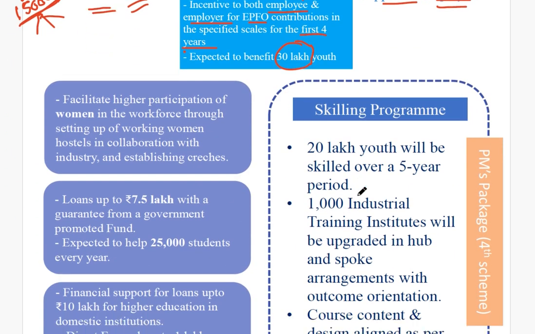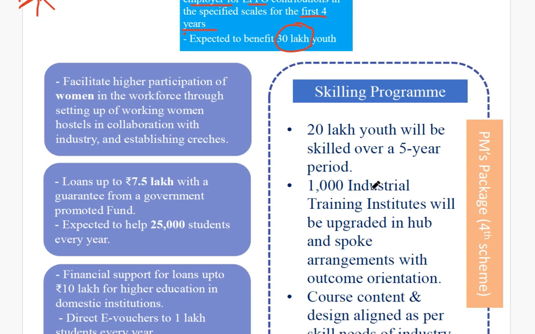Now if you talk about the skill part, this is the fourth scheme of the PM's package. The first three were related to employment and the fourth is related to the skilling program. Here, 20 lakh youth will be skilled over a 5-year period.